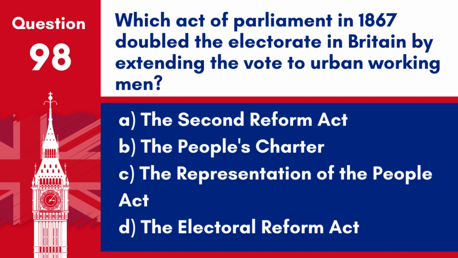Question 98. Which Act of Parliament in 1867 doubled the electorate in Britain by extending the vote to urban working men? A. The Second Reform Act. B. The People's Charter. C. The Representation of the People Act. D. The Electoral Reform Act. Answer: A. The Second Reform Act. The Second Reform Act of 1867 significantly expanded the British electorate by extending the right to vote to many urban working men.